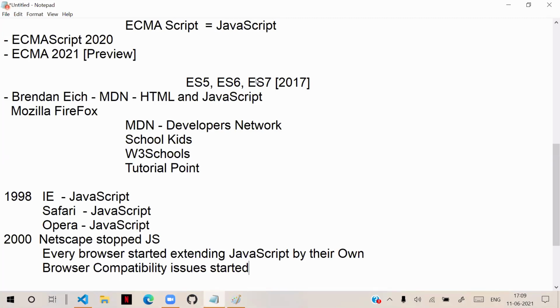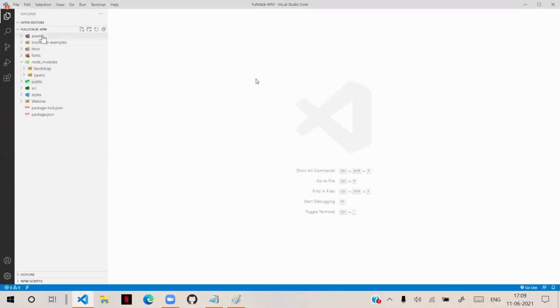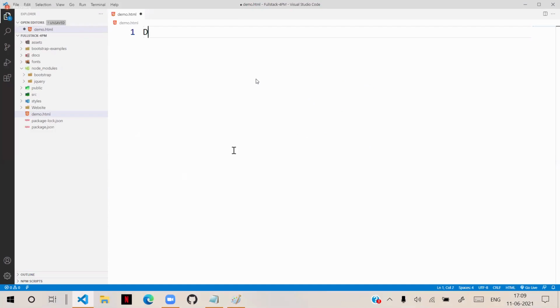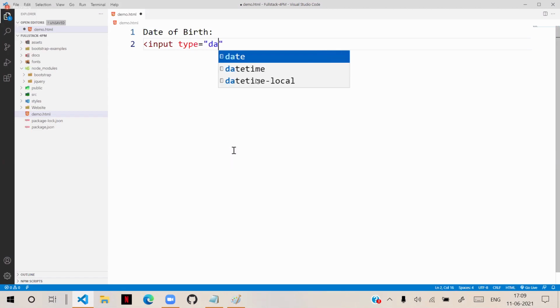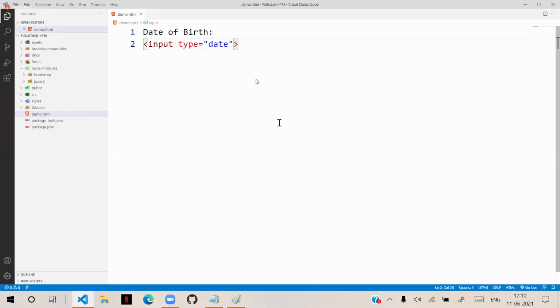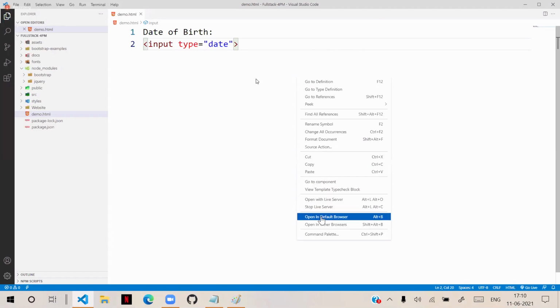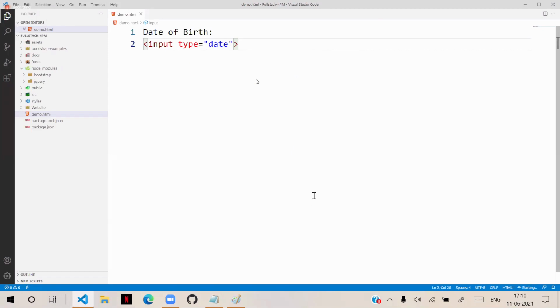Even today, if you ask anybody what is the problem with HTML and JavaScript, they will say browser compatibility issues. You know that, right? Already we learned that when we use HTML and JavaScript, suppose we have a page and here we have date of birth. I told you already, we saw that. Suppose I say input type is equal to date. And when I run this on a browser like Edge, it will get a date picker. So you can select a date.